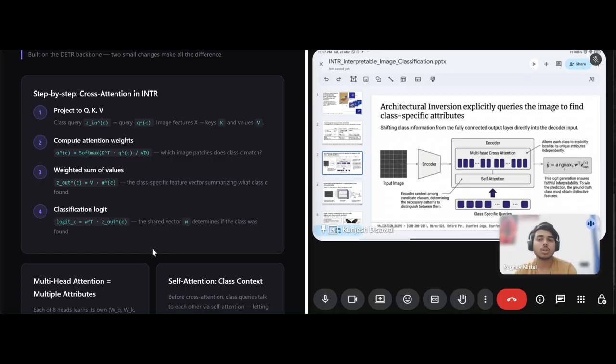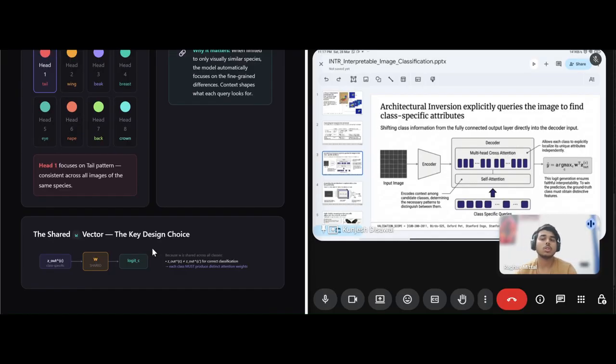So one question: the main thing which distinguishes it is that W is shared. Our equation was Y equal to W transpose G of phi. So the distinguishing factor is that W is shared. To maximize the output in our training, if W is shared, then our model tries to find different features that truly make the image different from one class to another, rather than computing a separate W. So this is the differentiating factor: W is shared, not per class.